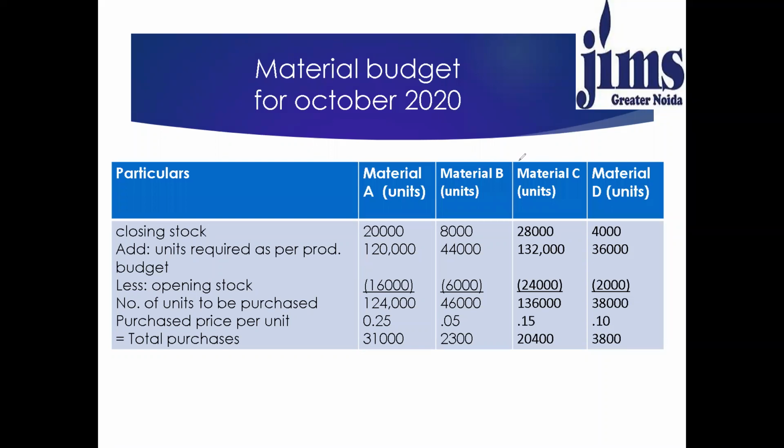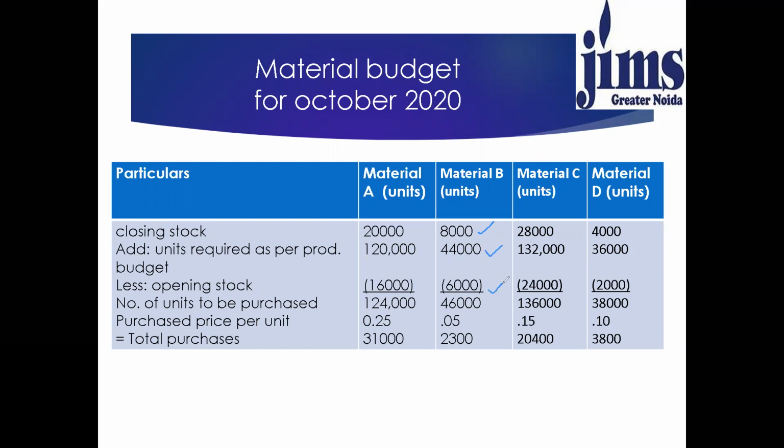Likewise, we can prepare for other materials also. Like for material B, the closing stock is given 8,000 units. Estimated consumption is given 44,000. And then we'll deduct the opening stock, which is 6,000 units. So number of units to be purchased is 46,000 units. And purchase price per unit for material B is 5 paisa. So 46,000 into 5 paisa would be 2,300. So in the same way, we can calculate for material C and D.